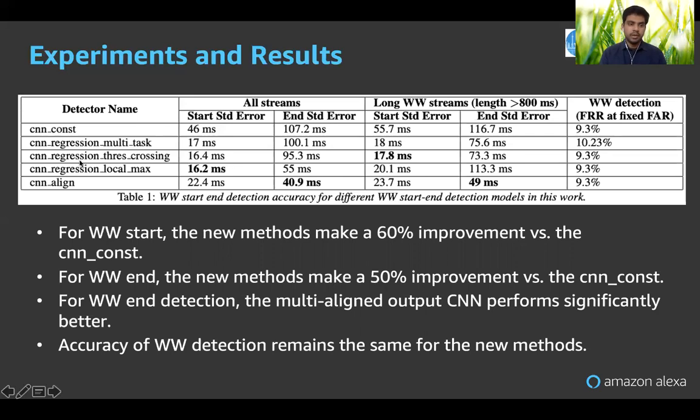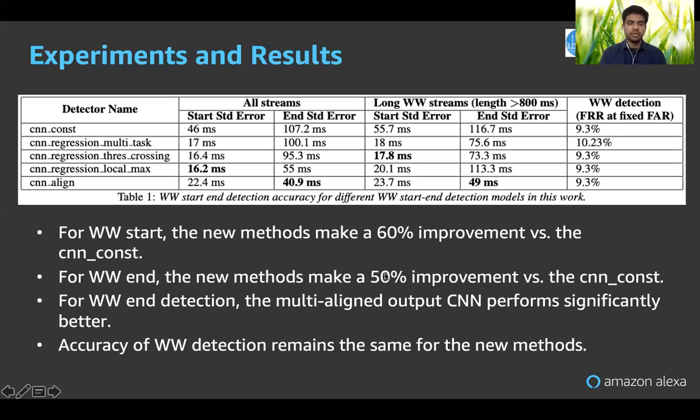And to compare the regression with the align model, the two methods which we proposed, the align method slightly edges over the regression method for end, because especially for longer wake codes, the regression method is not that great. It's on the order of 73 milliseconds, but the align method is still doing a good job in detecting end.